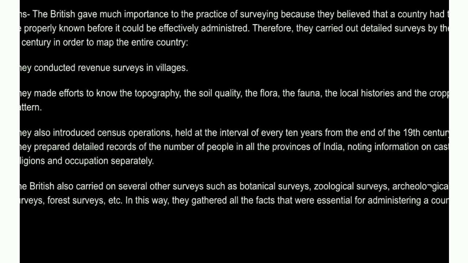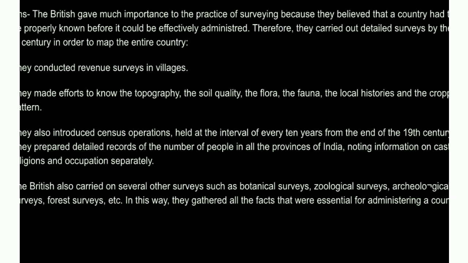Therefore, they carried out detailed surveys by the 19th century in order to map the entire country. They conducted revenue surveys in the villages. They made efforts to know the topography, the soil quality, the flora, the fauna, the local histories, and the cropping pattern. They also introduced census operations held at intervals of every 10 years.